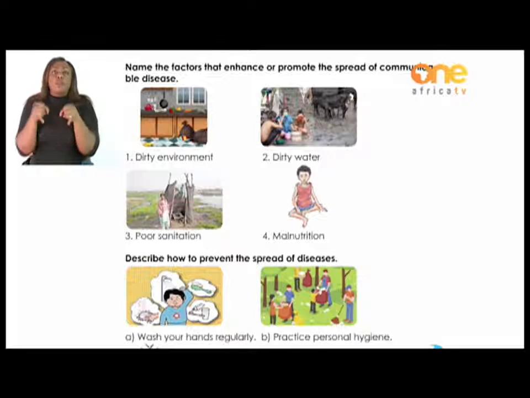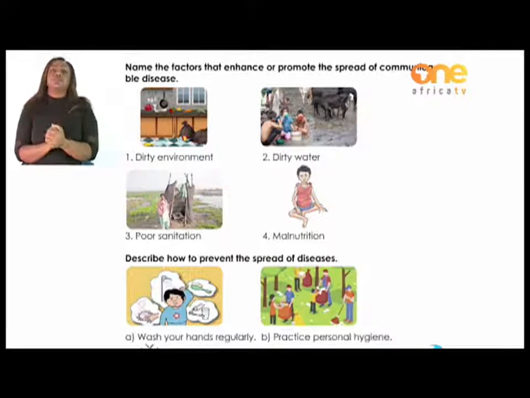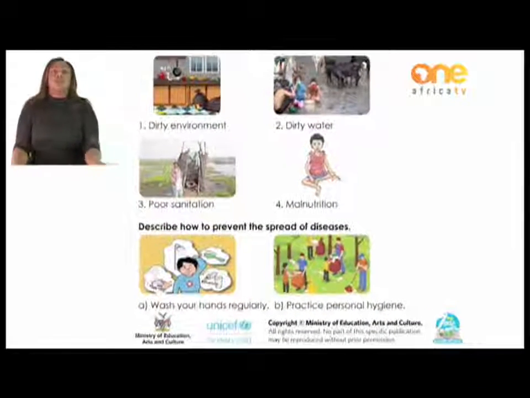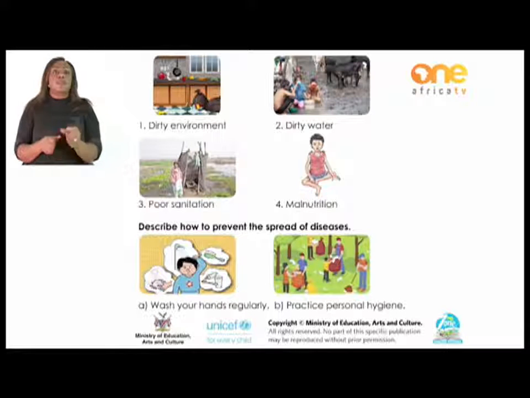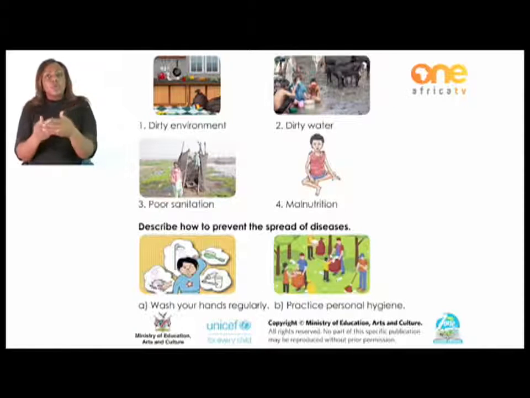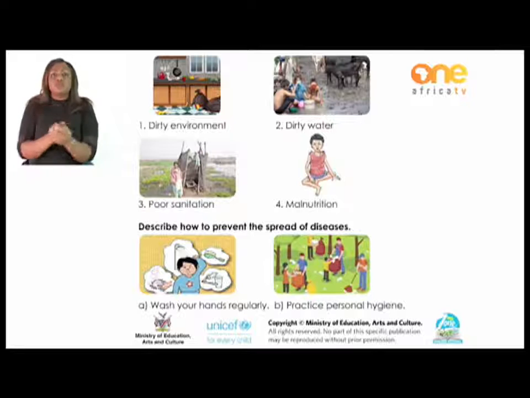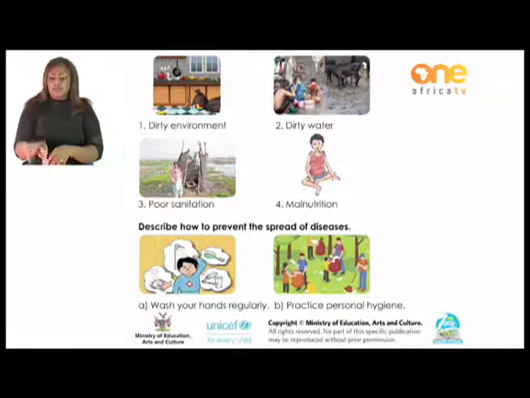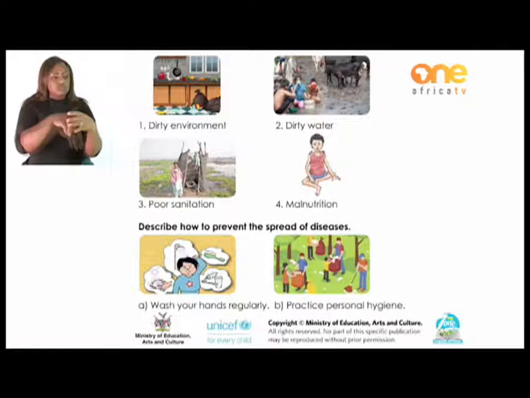The second competency said, you describe how to prevent the spread of diseases. Look after your body. Look at that picture. You need to wash your hands every time after using the toilet or before you eat your food. You wash your body twice a day. You comb your hair and brush your teeth. Letter B, there's a picture of people cleaning the environment. You can encourage cleaning campaign.